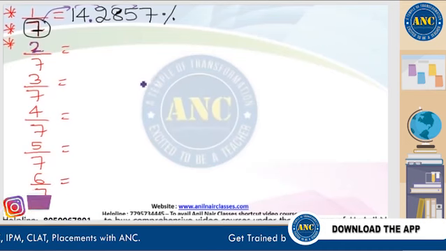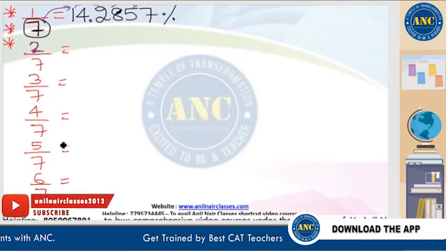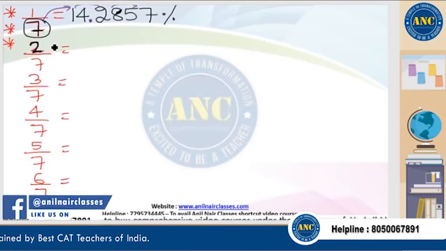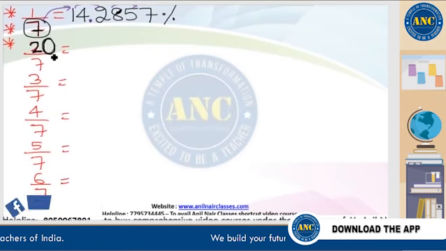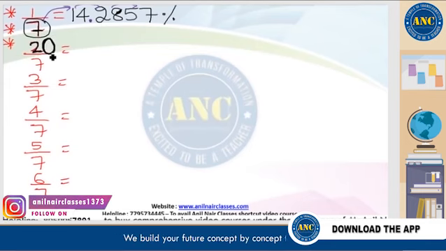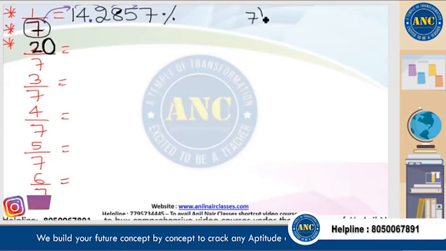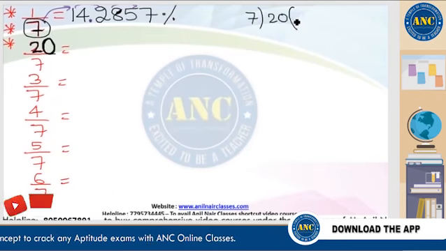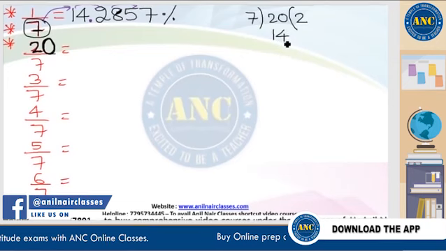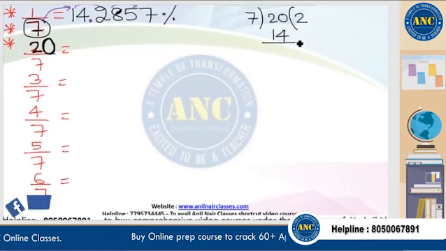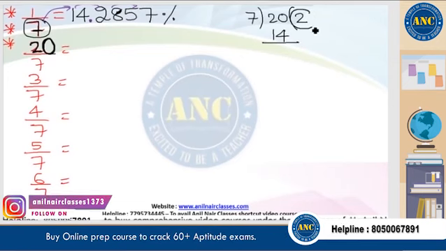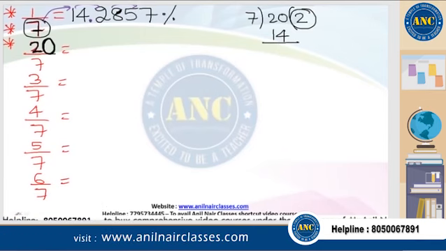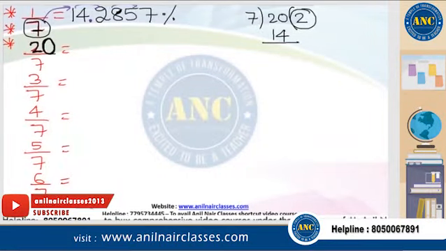Suppose, 2 by 7 can also be calculated in this way. Everyone listen carefully. 2 by 7 I need to calculate. Numerator here is 2. Put one extra 0. If I put an extra 0, it becomes 20 by 7. If I divide 20 by 7, 7 into 2 is 14. 7 into 3 is 21. It will exceed 20. How many times can you divide 20 when divided by 7? It can be possible only 2 times.